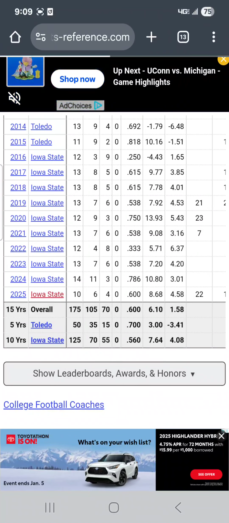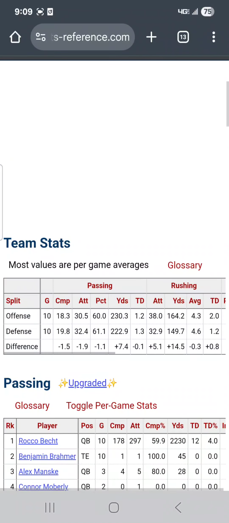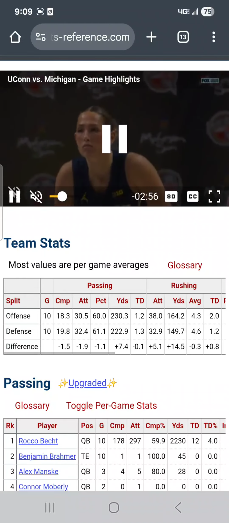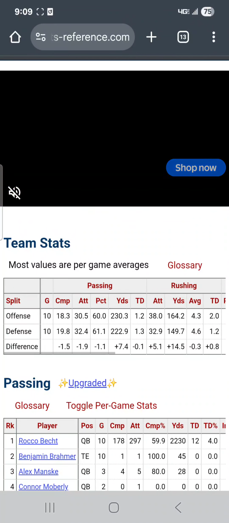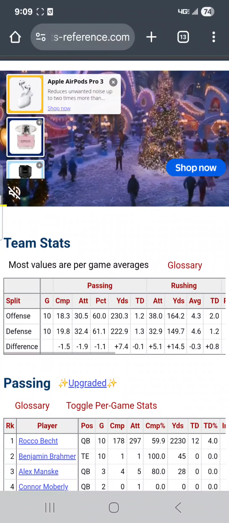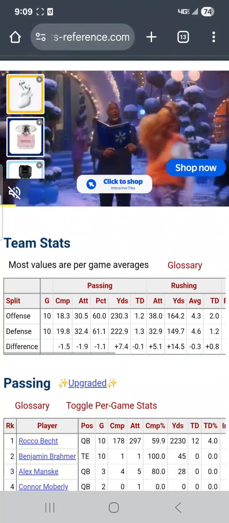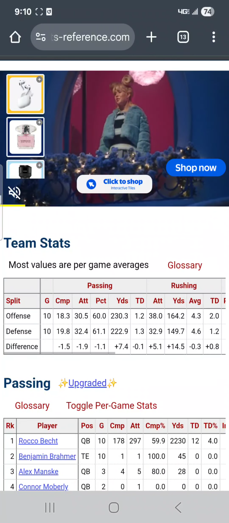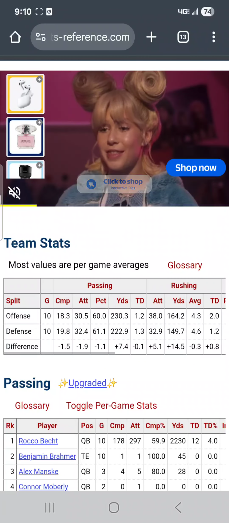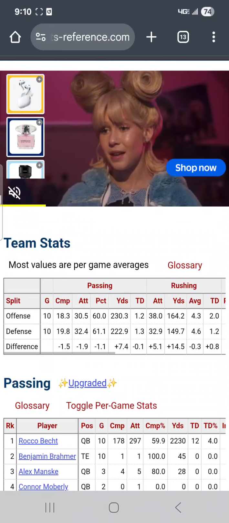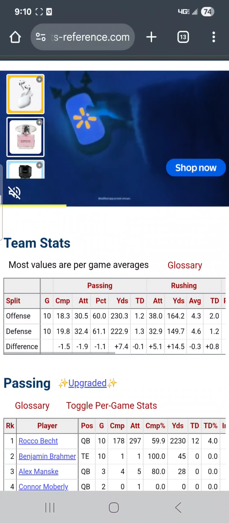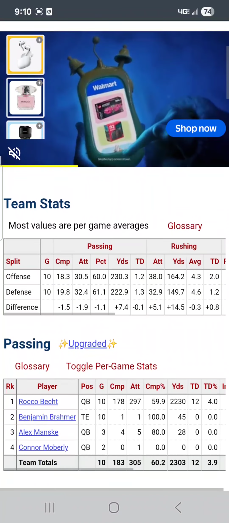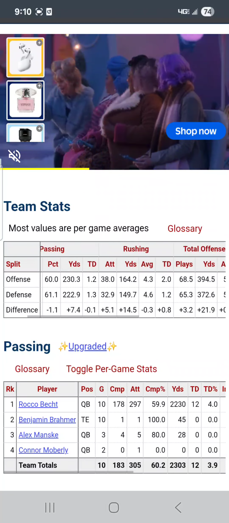Let's take a look at Iowa State, what they like to do. Okay, Iowa State, they pass the ball about 30 times a game, and they rush the ball 38 times a game. So both these teams like to run the ball more than they do pass. Here, Iowa State is +8 in their rush to pass per game. So they're right on par with what Kansas does. They were +7 rush to pass, as we've seen in the breakdown. Okay,